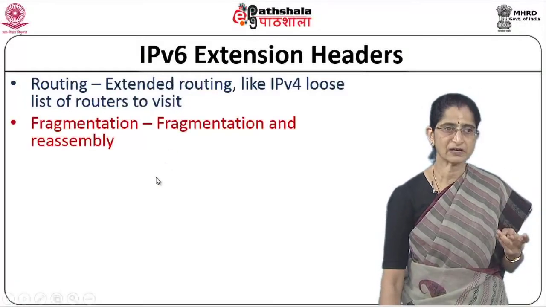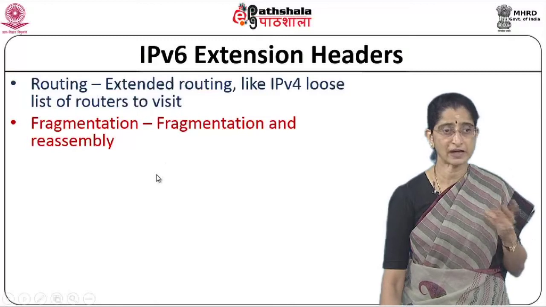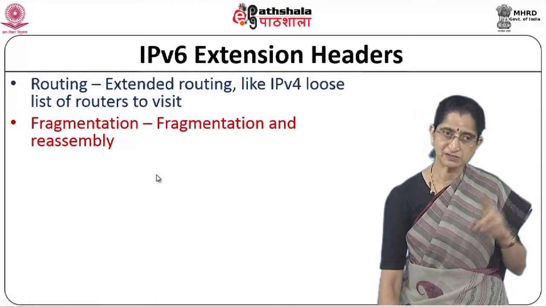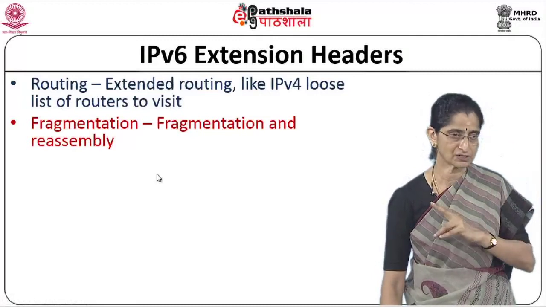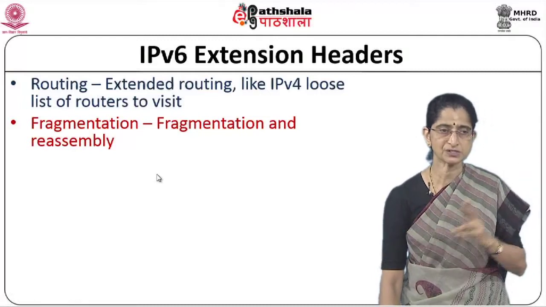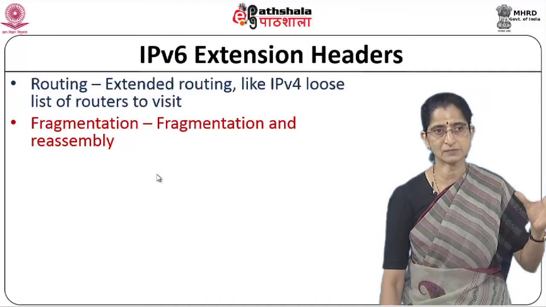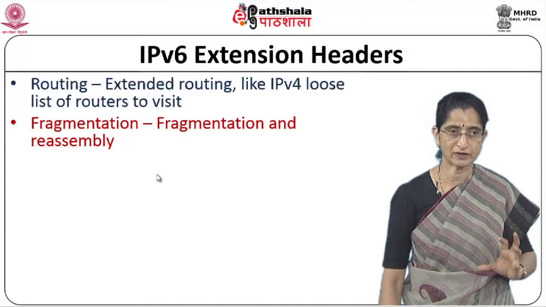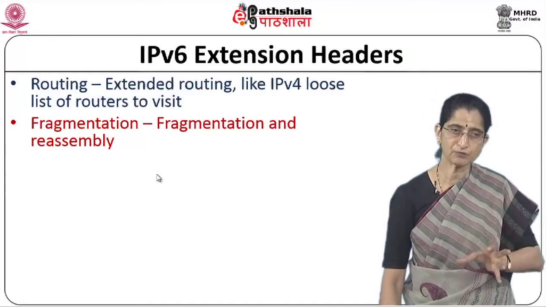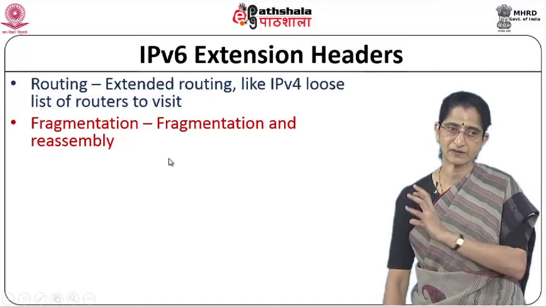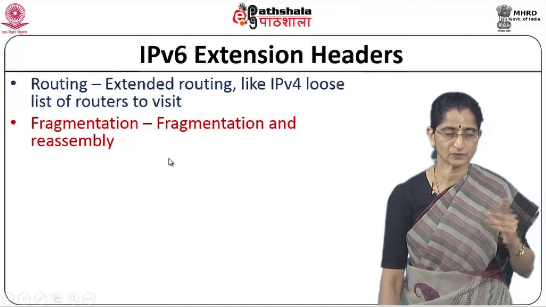Then of course, we said we have an extension header for doing fragmentation and reassembly. Remember, we said fragmentation is done by the source, and reassembly is done by the destination. No fragmentation takes place at the routers, but we have a header. If a large packet was sent by the source, which IPv6 had to fragment, it would fragment it, put the information in the fragmentation headers, and send them as fragments right through the network. Okay. We will look at how that is done.